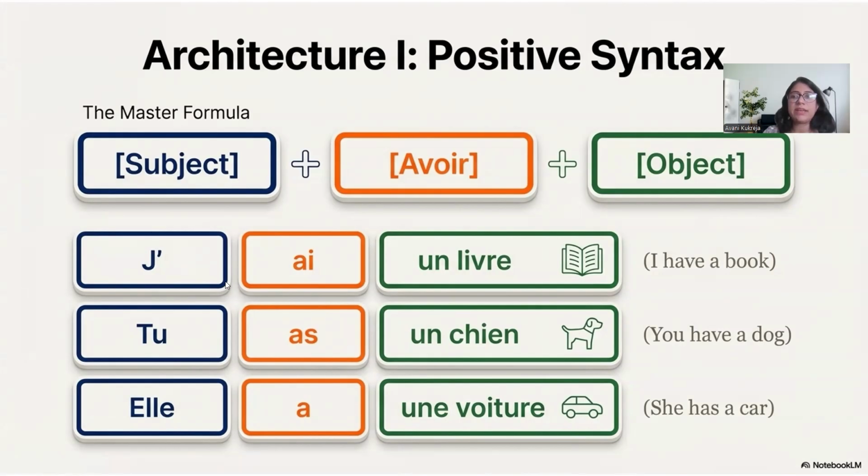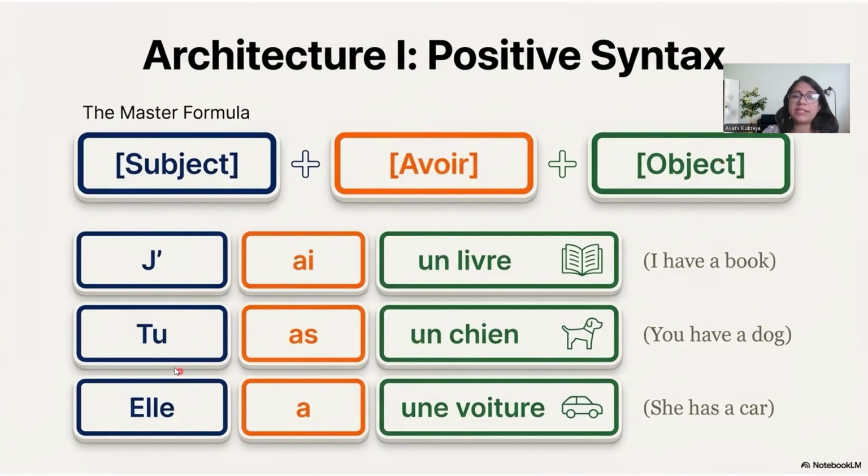Now, let's make a sentence. If I want to say I have a book, how will I read? Can somebody try the pronunciation? I have a book. Who'll try? J'ai un livre. So the formula is you write the subject first, then the verb avoir, and then the object. Whatever be the object. And basically, if you want to write numbers and whatever.